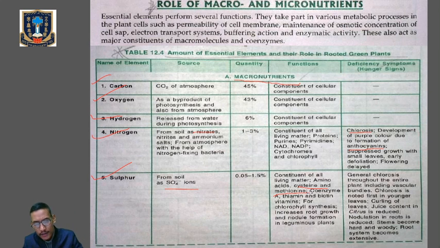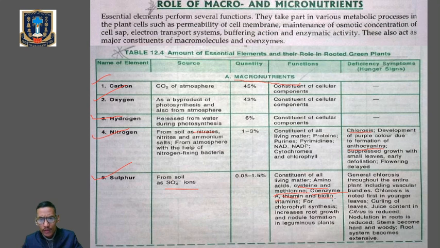Sulfur also takes part in the synthesis of protein, because amino acids help in the synthesis of protein. It is also present in coenzyme A, thiamine, and biotin.